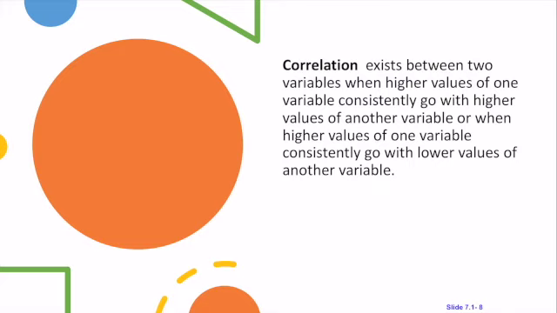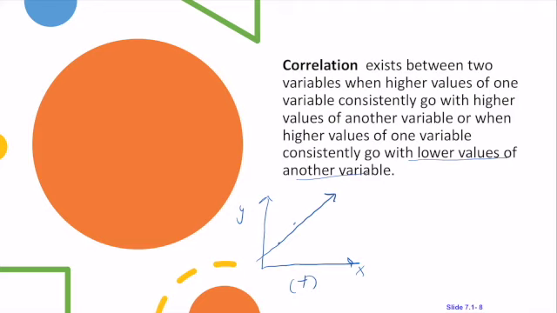All right, the next thing I want us to talk about is correlation. Correlation exists between two variables when higher values of one variable consistently go with higher values of another. So let's take a look at this. I've got my x right here, I've got my y. If I'm constantly getting higher values of one variable with another variable, this is going to have positive slope, right? So they have positive correlation.